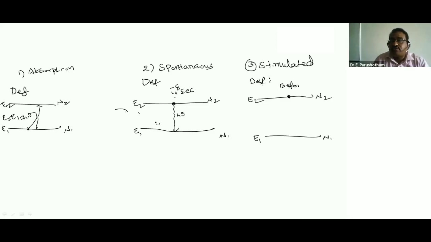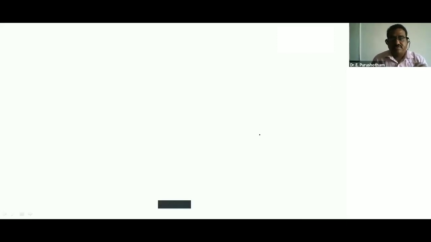So before 10 to the power minus 8 seconds, E2 minus E1 is equal to h nu, a photon is incident on the excited state atom. The excited state atom is stimulated from the higher energy state to the lower energy state, emitting two photons. This phenomenon is called stimulated emission of radiation.